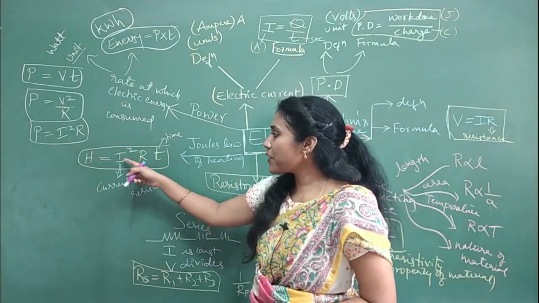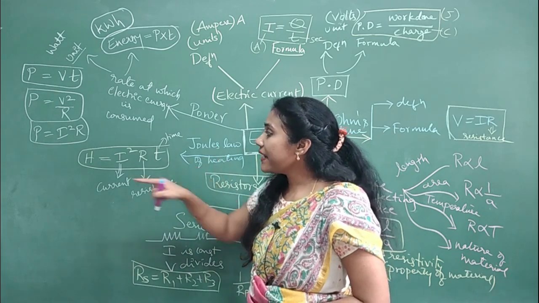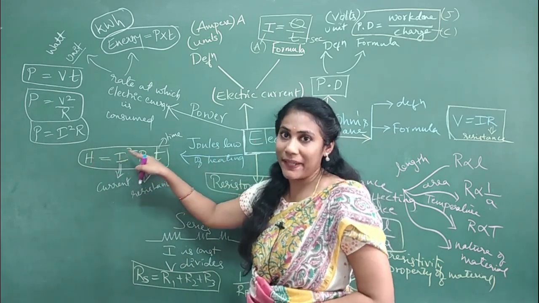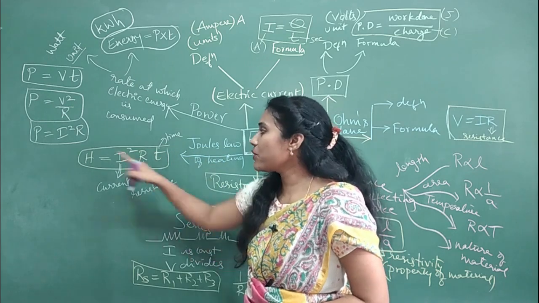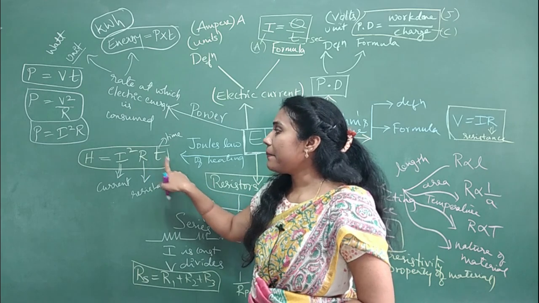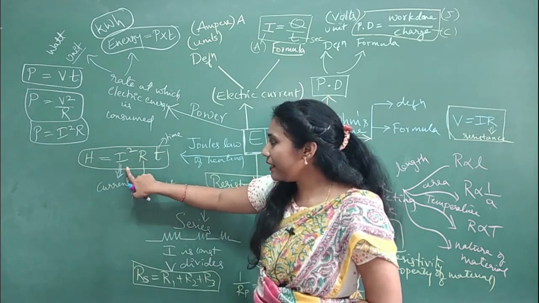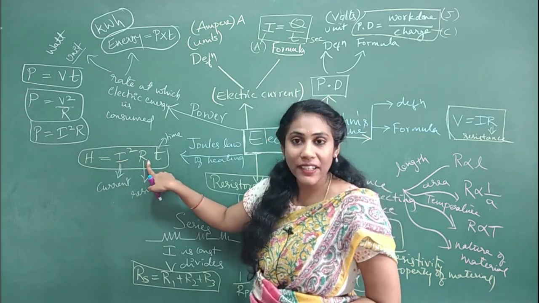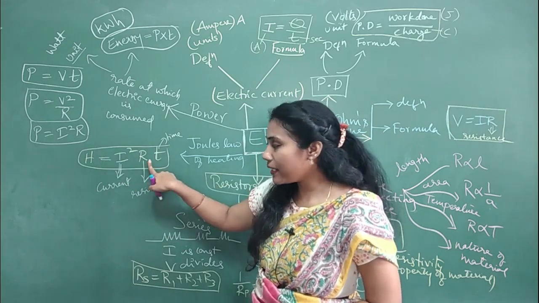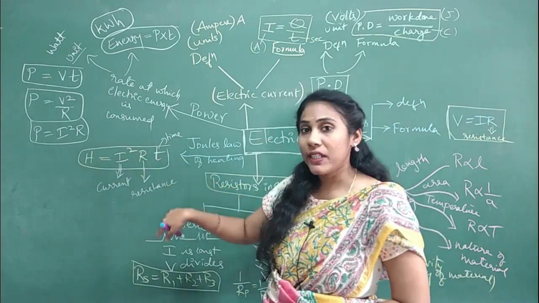You must know the meanings of these terms, and you must know how the heating effect depends on various factors. The heating effect depends on current, resistance and time. How does the heating effect depend on current? It is proportional to the square of current. How does it depend on resistance? It is directly proportional to resistance, and it is directly proportional to time.